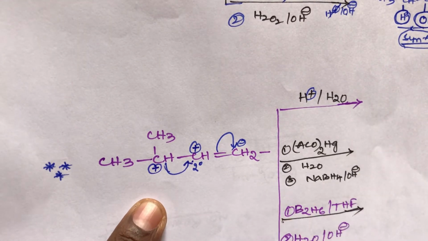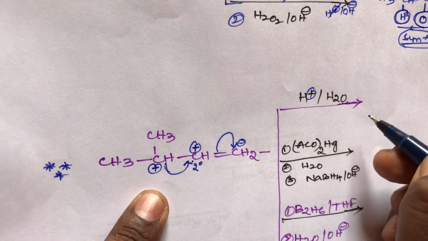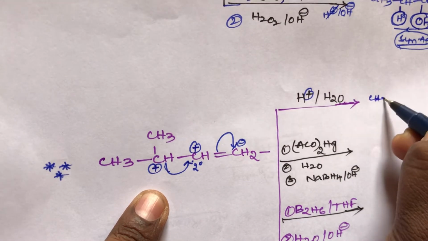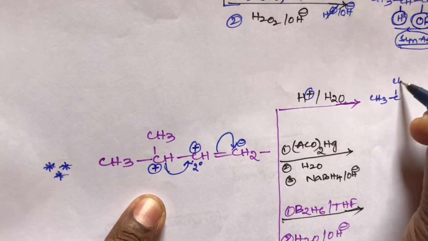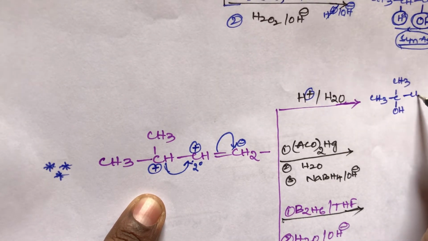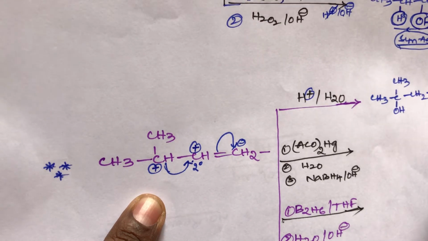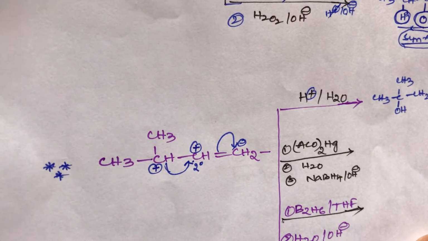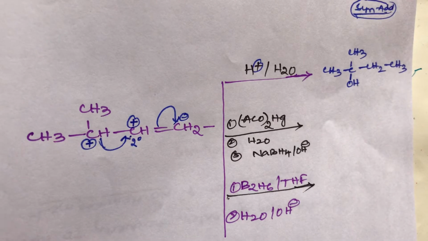So we already did this in the previous video, student. So I am directly writing the product. What is the final product, student? CH3, CH3. This OH will attack this position. Then CH2, then CH3. This I am writing as the final product. This is the final product.